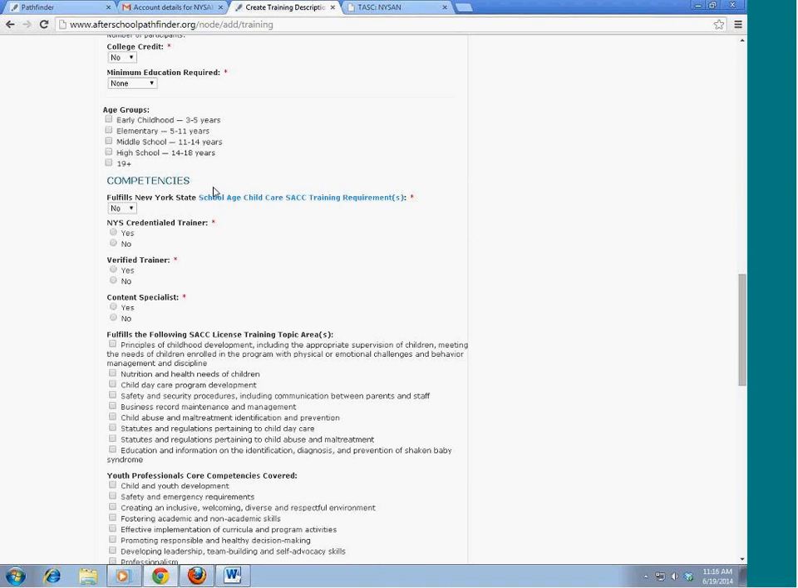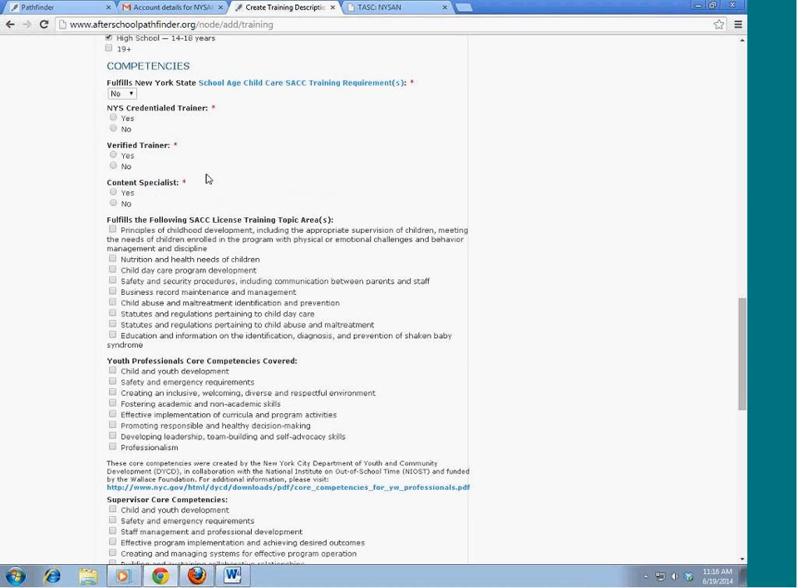If training applies to us, I said I'm doing a training on the QSA, the Quality Self-Assessment Tool, and that is applicable for school-age children. Fulfills the New York State school-age child care training requirements. And you can click here to see the requirements. I think that this one will.